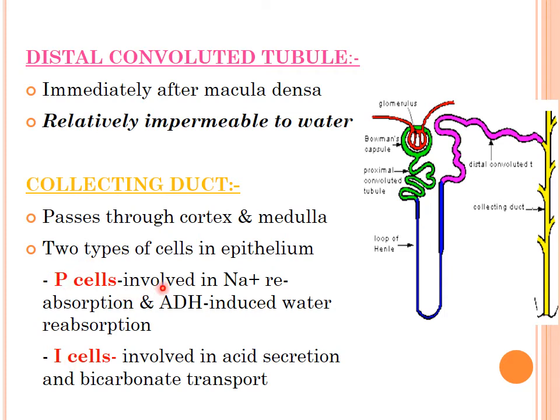P cells are basically involved in sodium reabsorption and also ADH-induced water reabsorption, while the I cells, the intercalated cells, are concerned with acid secretion and bicarbonate transport. We will learn the details during further lectures.